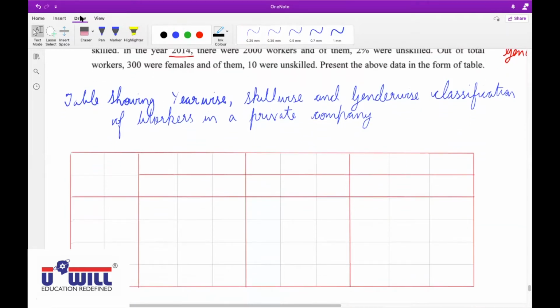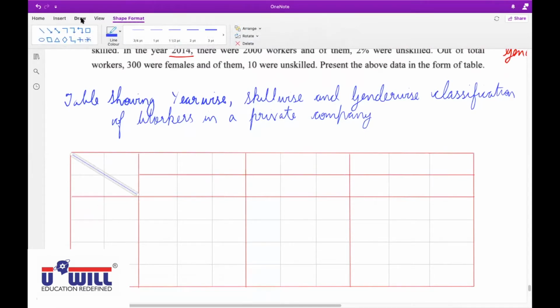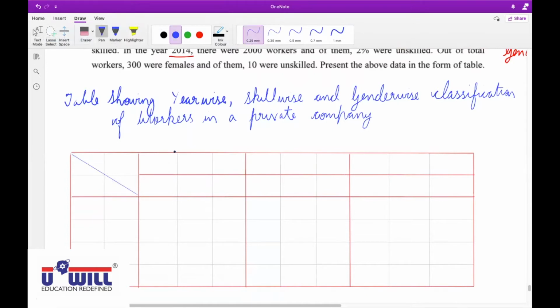So what we shall be doing here is, years we will write in rows, and the rest of the attributes we will write in columns. So write down years in rows, and then skill in columns, and then gender in sub columns.